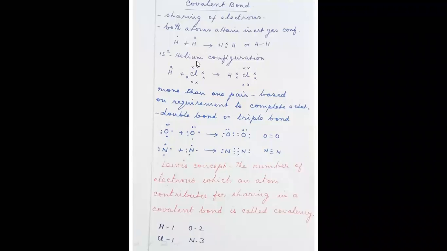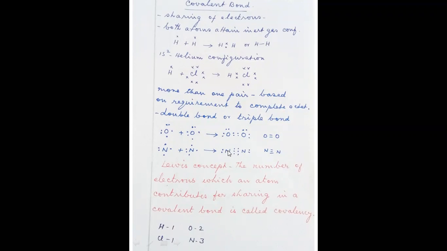So what happens in the case of nitrogen bond formation? You can see here, nitrogen has 5 electrons in the outermost orbit, and this nitrogen also has 5 electrons in the outermost orbit. So each nitrogen needs 3 more electrons to get the completed octet. So it keeps the 3 electrons in common. One nitrogen donates 3 electrons, another nitrogen also donates 3 electrons.